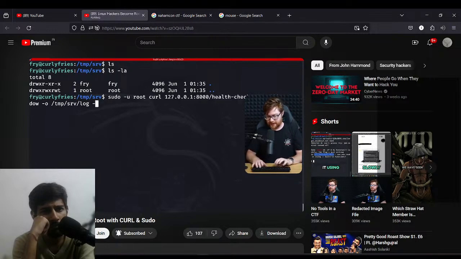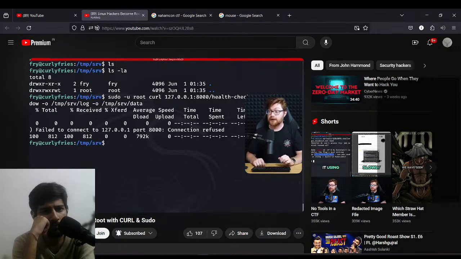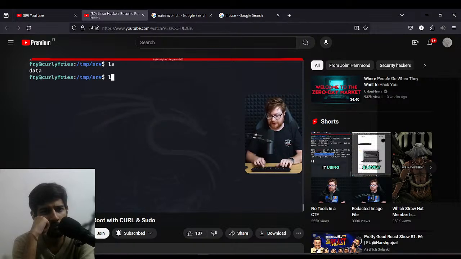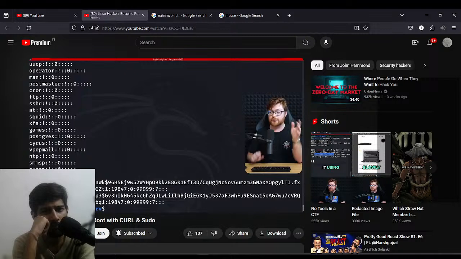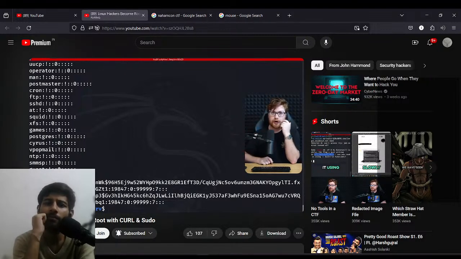It might be. Let's add another -o just to see, can we save something else, like the second thing that we request? Could we put that in temp serve data? How about that? Oh, that seemed to do something. Now we have data. And if we actually were to take a look at that file, it is etc password. So we have arbitrary read now as the root user and arbitrary write where we can output this. However, only arbitrary in that, okay, it's something that we would have to get from the output of curl. So curl has to be able to see that from someplace else.